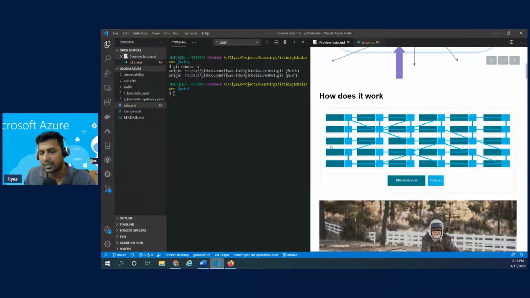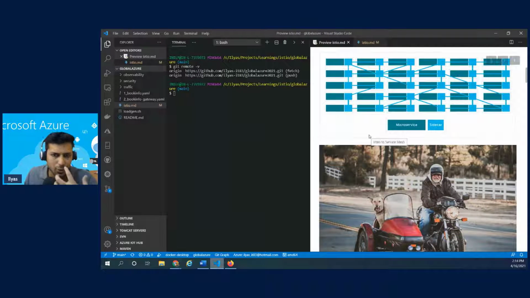Now, the key benefit of following this approach is that we are not really touching the application code, right? This is also highlighted as one of the key benefits by the developers. So no code change or close to zero code change is required for deploying the Istio service mesh on top of a Kubernetes workload, right? So if you already have an application running in Kubernetes, with zero or minimal change, you will be able to introduce Istio right on top of that.